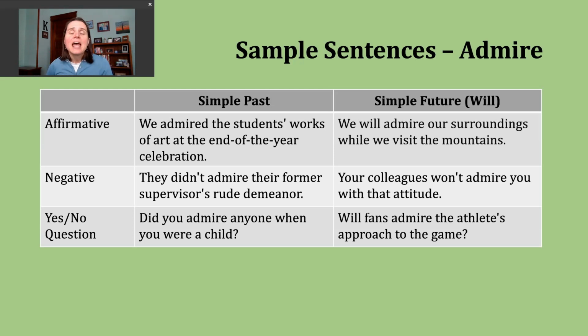Now, the nice thing about making simple past tense sentences is that our pattern stays the same no matter what our subject is. Okay? So, in the affirmative, we start with our subject, and then we use that ed form of the verb. You can see that in my example sentence. We admired the students' works of art at the end of the year celebration.